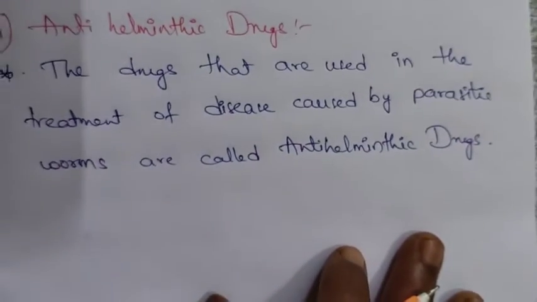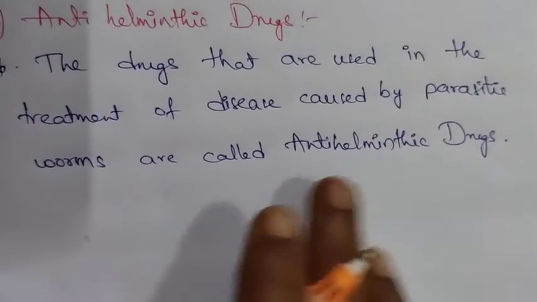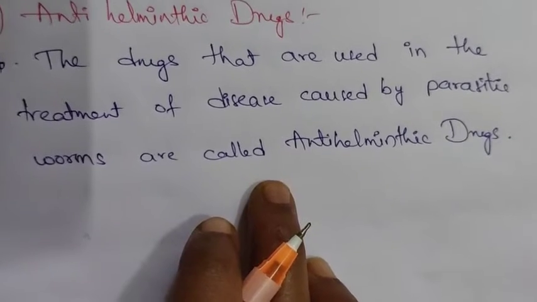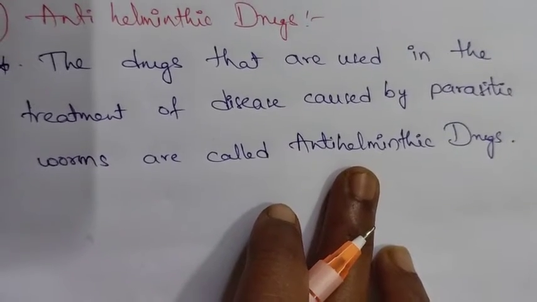These are used to treat the disease that was caused by the parasitic worms. Those are called anti-helminthic drugs.